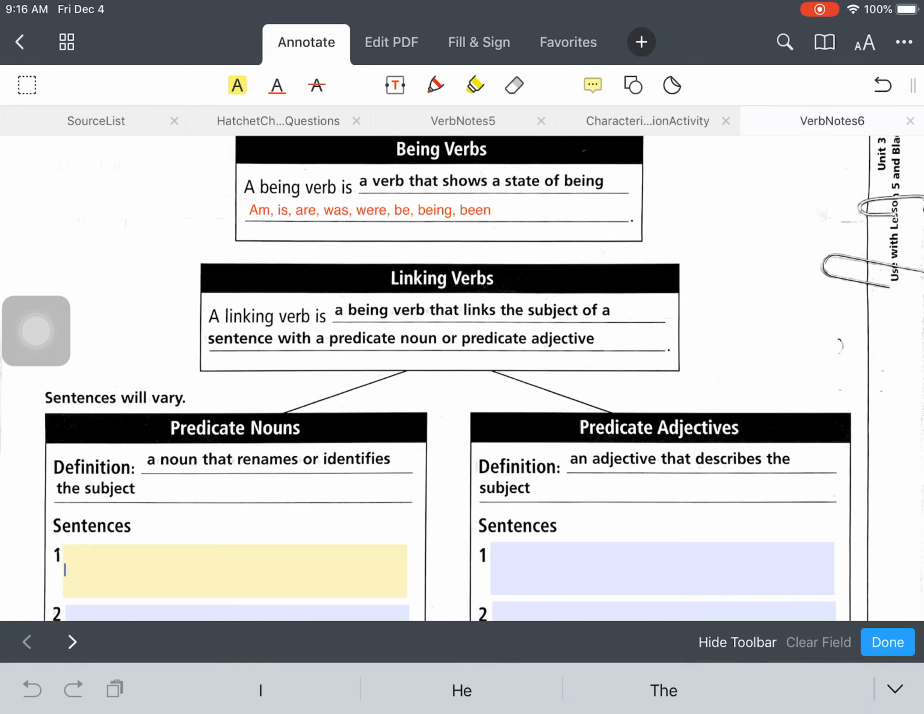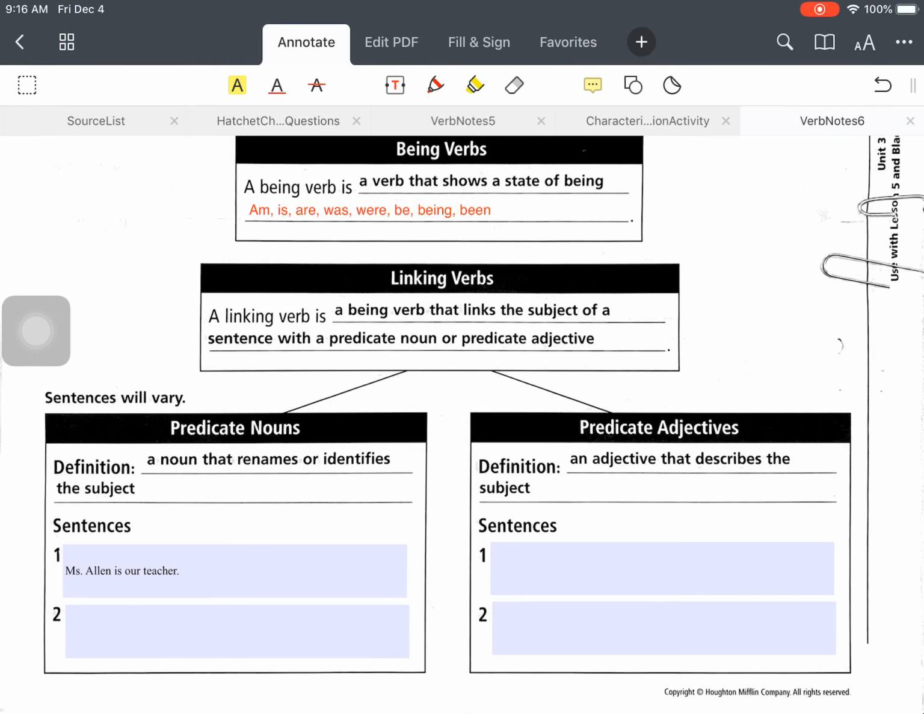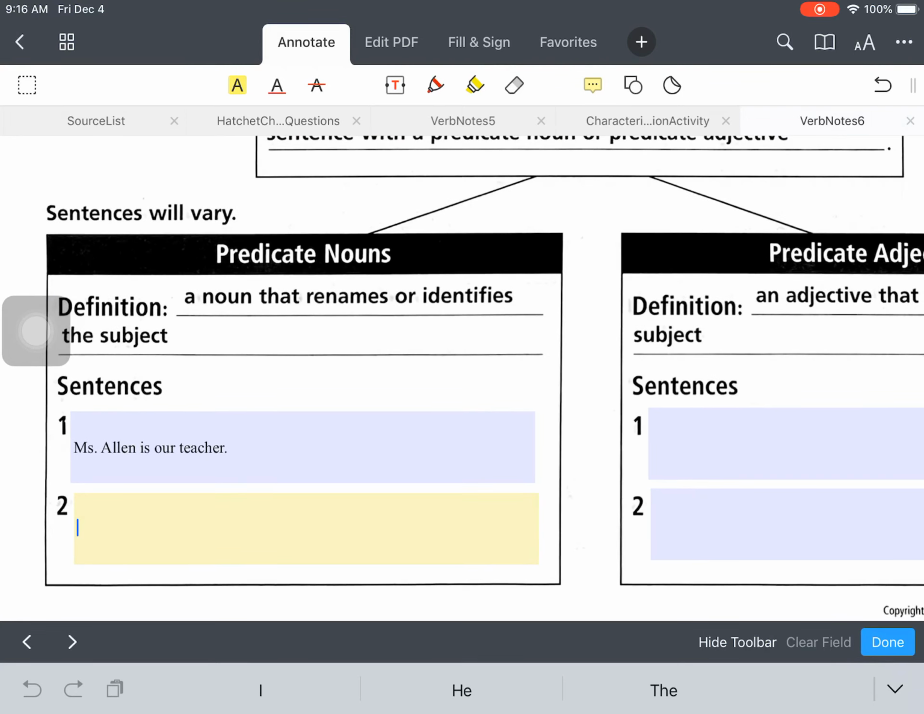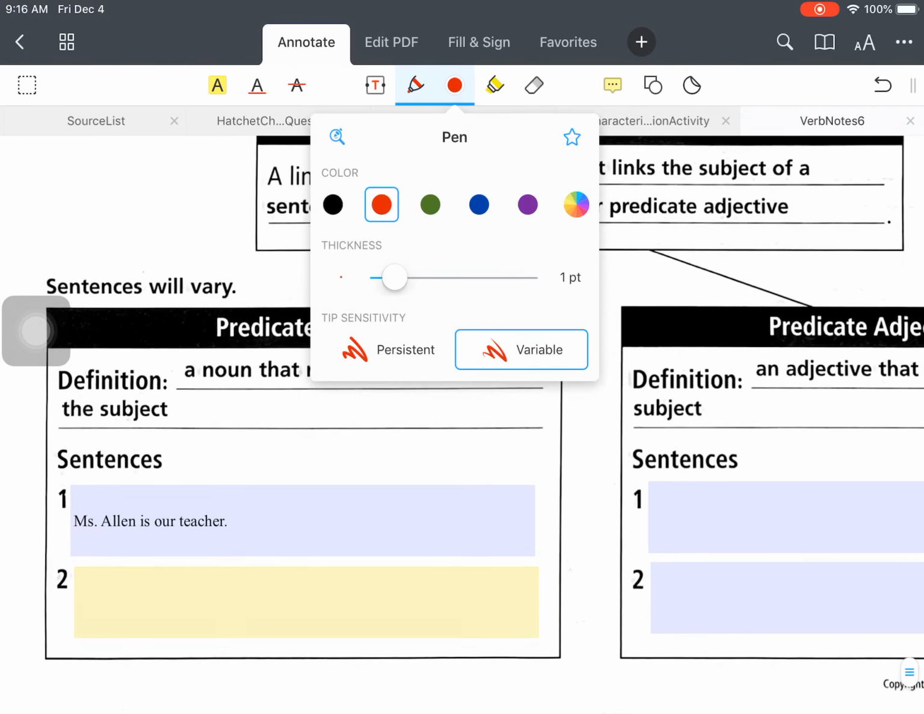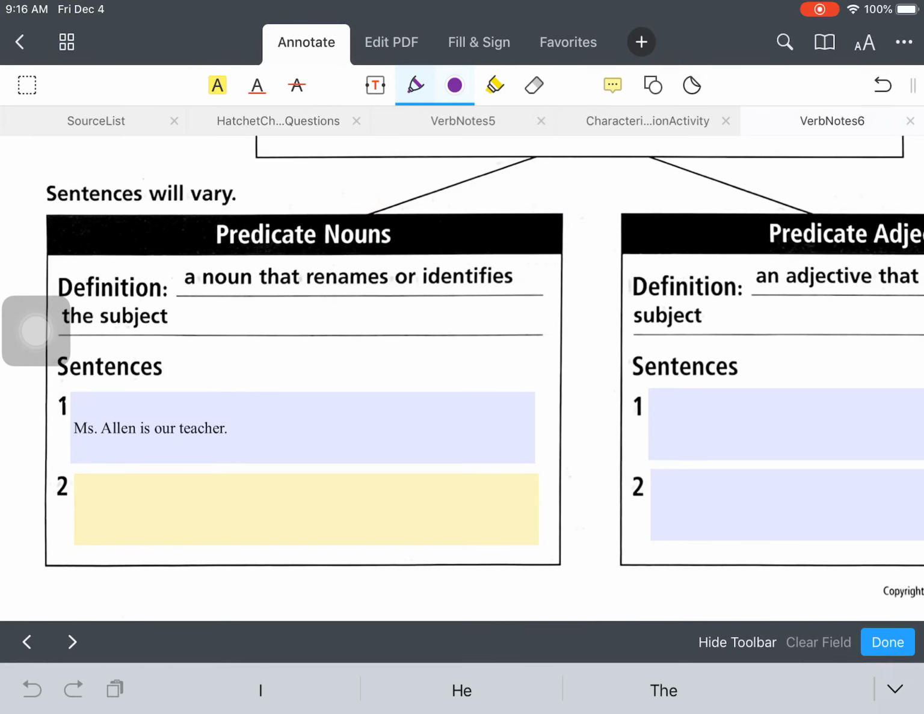So the first example I'm going to give you is Miss Allen is our teacher. Okay. Now looking at this example, the subject is who or what the sentence is about. So the subject is Miss Allen. Now the linking verb is actually going to be a being verb. So it's a form of be.